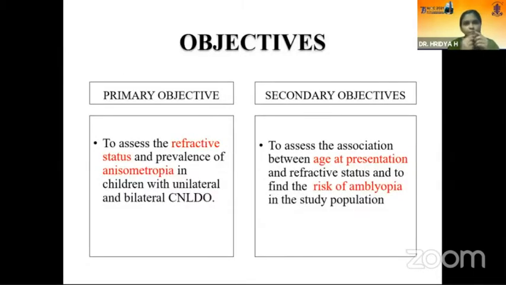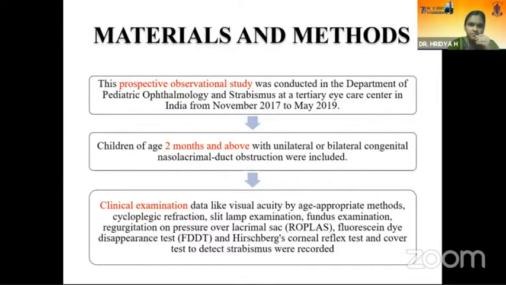We conducted a prospective observational study with the primary objectives to assess the refractive status and prevalence of anisometropia in children with unilateral and bilateral CNLDO, and with the secondary objectives to assess the association between age at presentation and refractive status, and to find the risk of amblyopia in the study population.